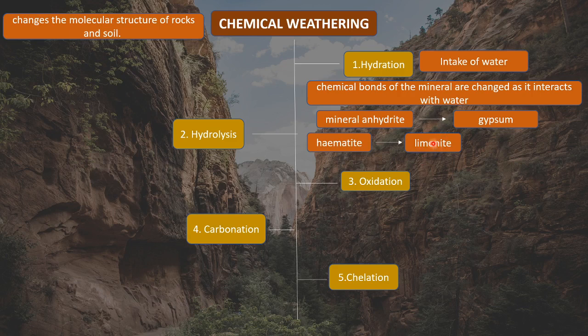So what is limonite? Limonite is a hydrated form of hematite, because hematite absorbed water, so it became limonite. It is a hydrated form, that means it is much softer. These are used in preparation of various kinds of hues of iron. Hues meaning various kinds of colors of iron. This is available in the market in various colors. So it is used to prepare various colors of iron, right? So this is hydration. I hope hydration is clear.